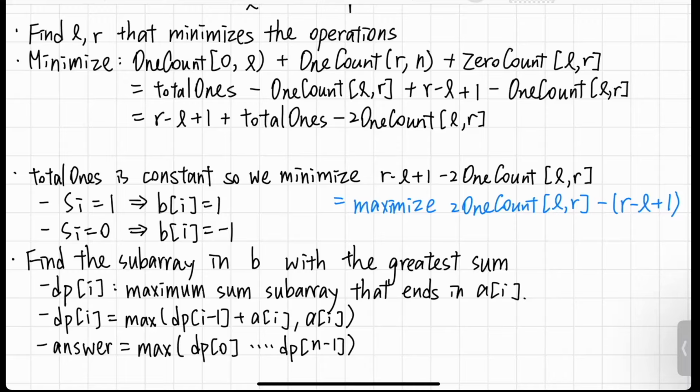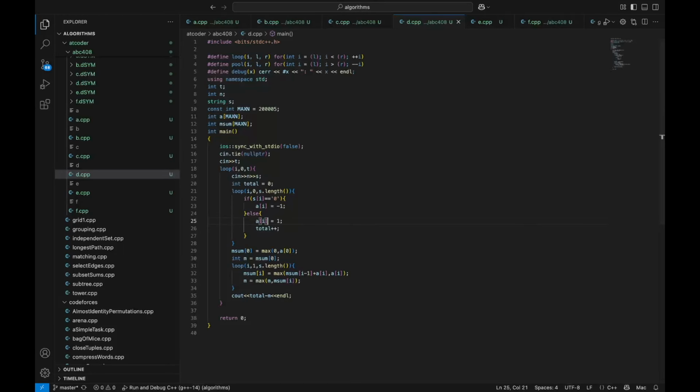And next, if this is clear, we can look at my code. So I first inputted all the values for S, and I didn't use B here, but in my code, A is equal to B in my previous explanation.